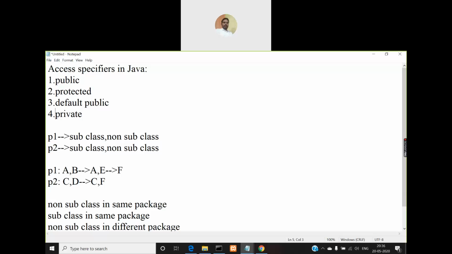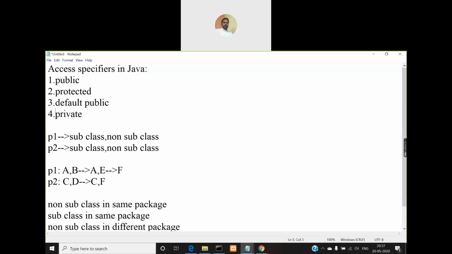Anywhere you can access them, irrespective of which package you have defined them. Even a class can be qualified as public, not just methods or variables. So you can define a class like public class name. That way also you can do.